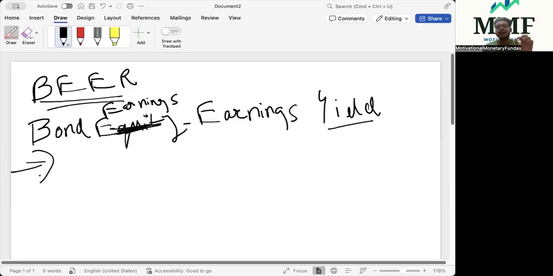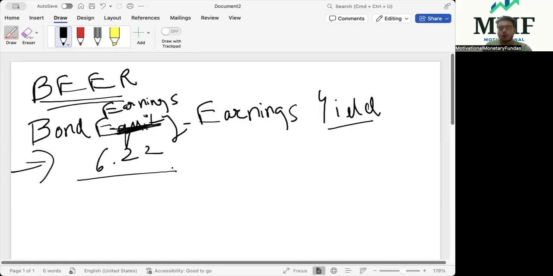So in the numerator, we take the India 10-year bond yield. You go to Google, you have moneycontrol.com, Value Research, investing.com. Just type on Google, India 10-year bond yield, and you'll get multiple sites which shall give you the same yield as of today. The yield tends to fluctuate on a daily basis, on a monthly basis, of course. But as of now, the most appropriate yield we can take in the numerator is 6.22. So 6.22 is the 10-year bond yield as of now.